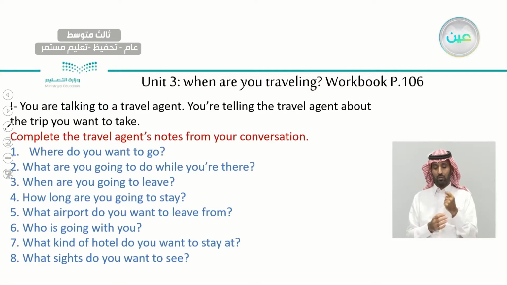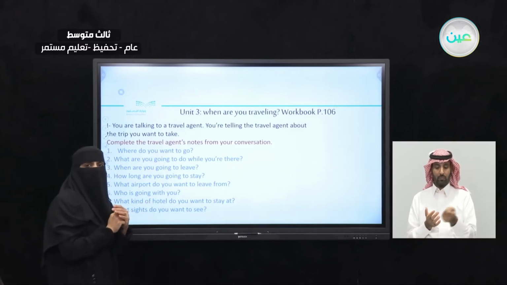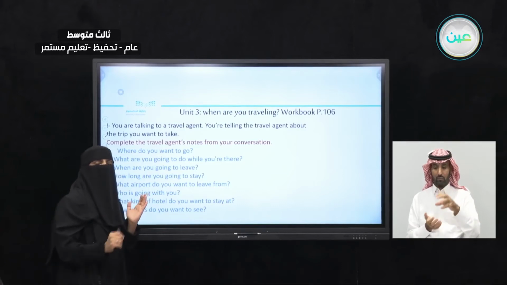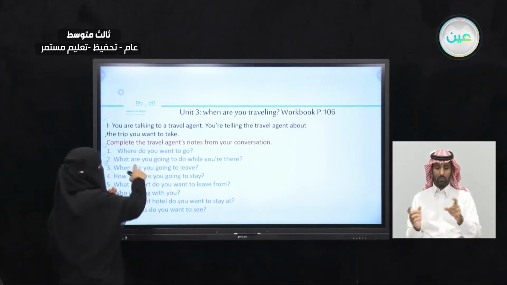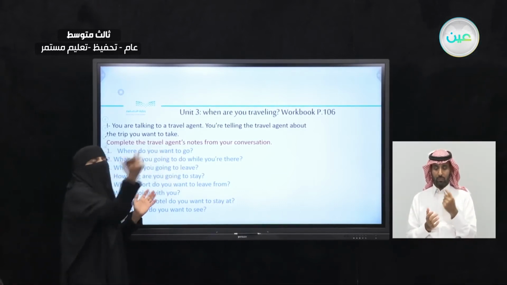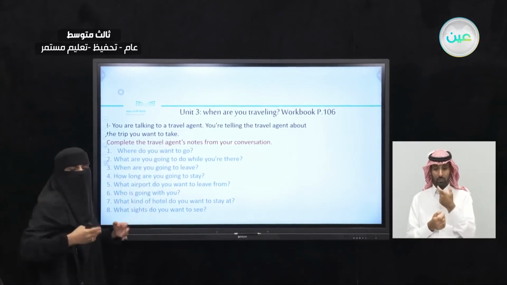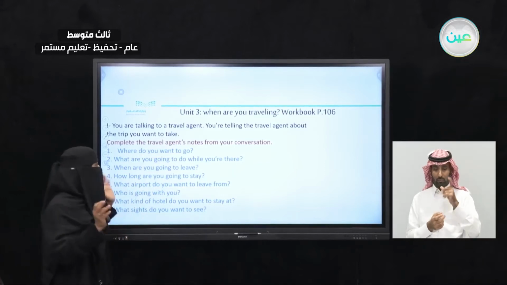Look at page 106. We have these questions, okay? He wants you to imagine that you are traveling and you went to a travel agent and he has his notes and he asks you these questions and you write your answers. So imagine that you fill out this information. Where do you want to go? Tell him which city you want to go to. I want to go to London. I want to go to Paris. Imagine, okay? Let's travel today.